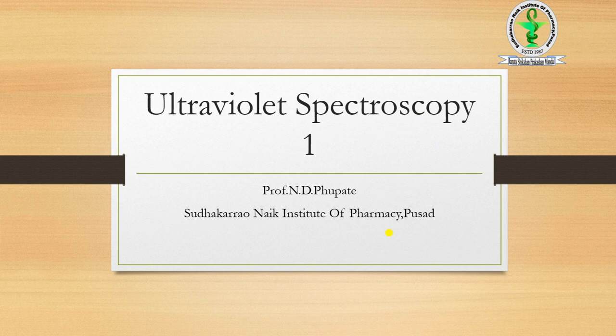So, today we are covering our next lecture on the basics of ultraviolet spectroscopy. Up till now, we have just discussed the syllabus that we have. Then we discussed electromagnetic radiation, the electromagnetic spectrum, and basic spectroscopy. But now we are moving towards our first unit, that is ultraviolet spectroscopy.